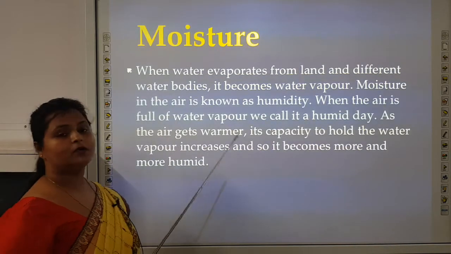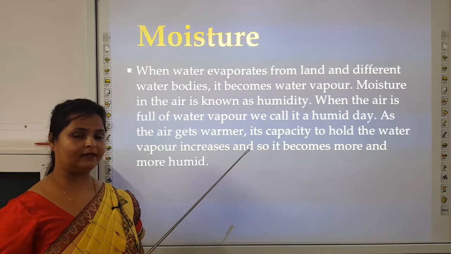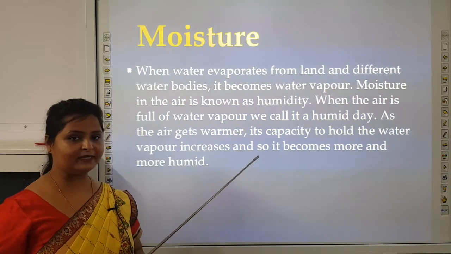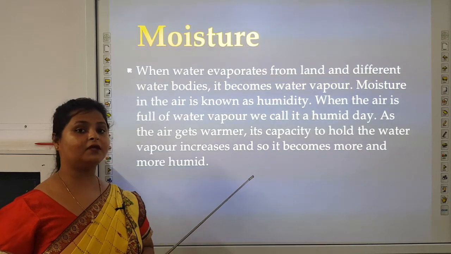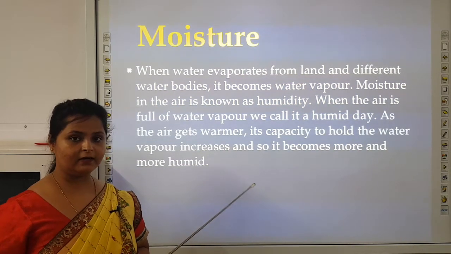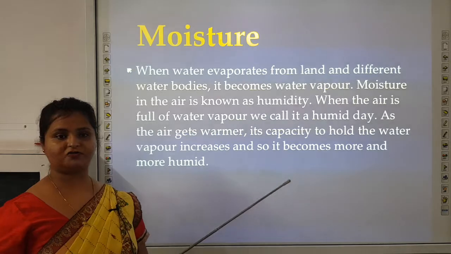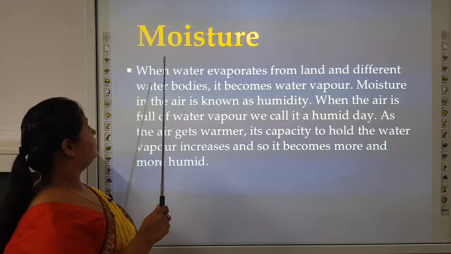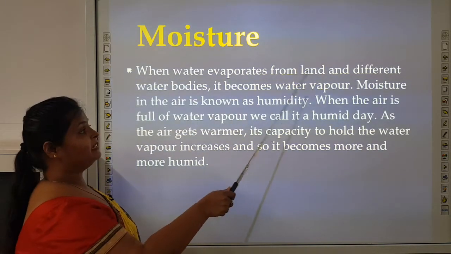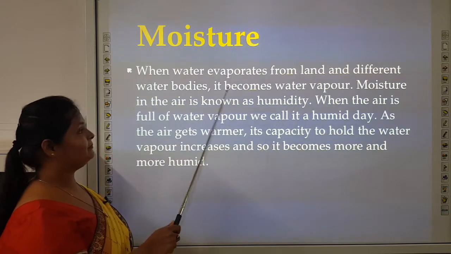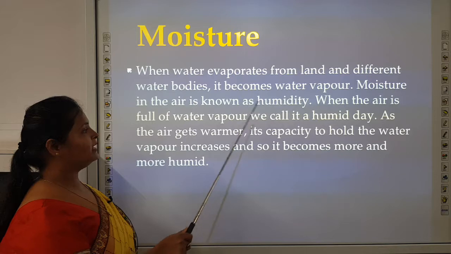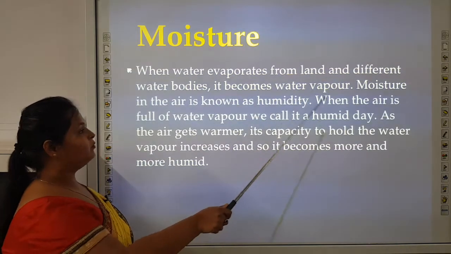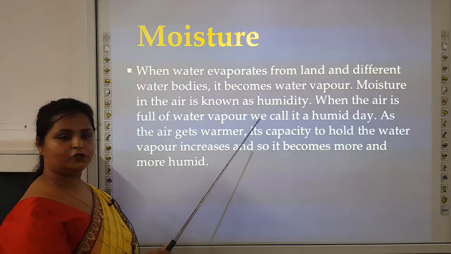Next, moisture. Now what is moisture? You all can feel humidity. Why is humidity there? Humidity is there because of the water vapor in the air, and that is moisture. Let us read it. When water evaporates from the land and different water bodies, it becomes water vapor. Moisture in the air is known as humidity.